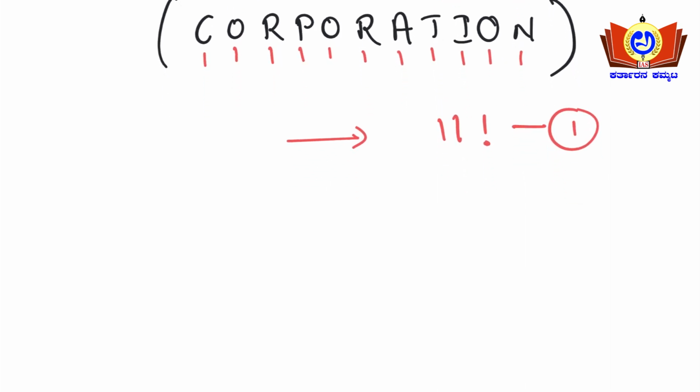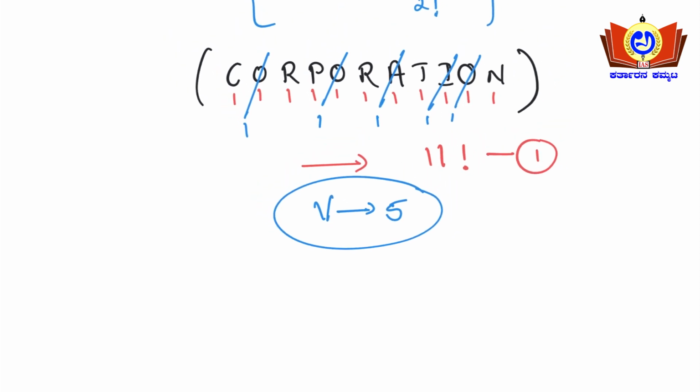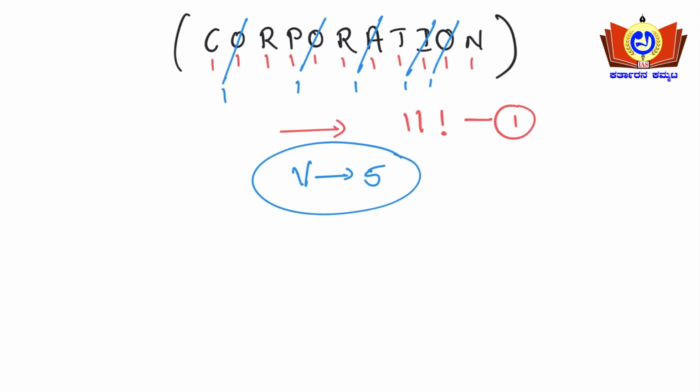So now I need to identify the vowels here. Okay, O is there, O is there, A is there, I is there, also one more O is there. So vowels will be totally 1 2 3 4 5, so 5 vowels here. And repeated letters, that also we need to take here. How many repeated letters we need to identify here? R is there, R is there, and O is repeated here, and O is repeated here, and also O is repeated here.